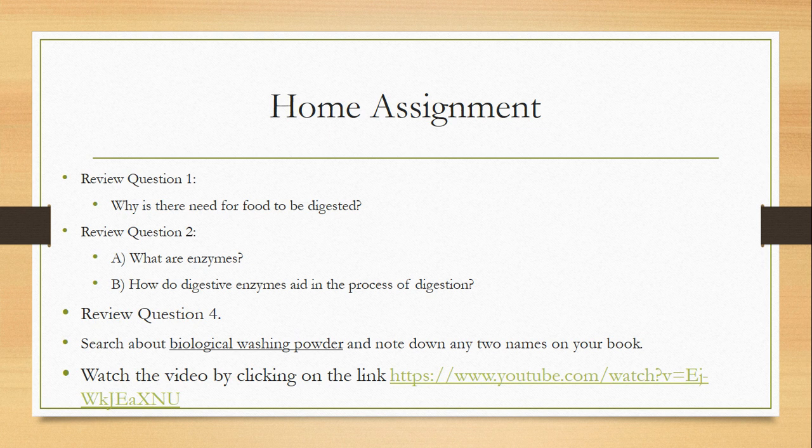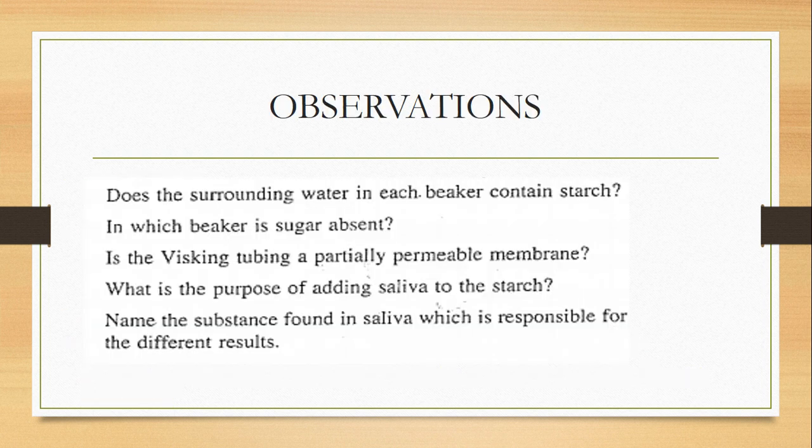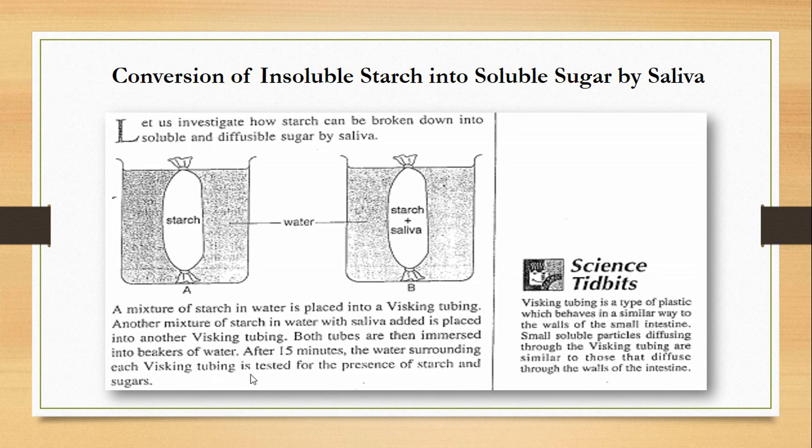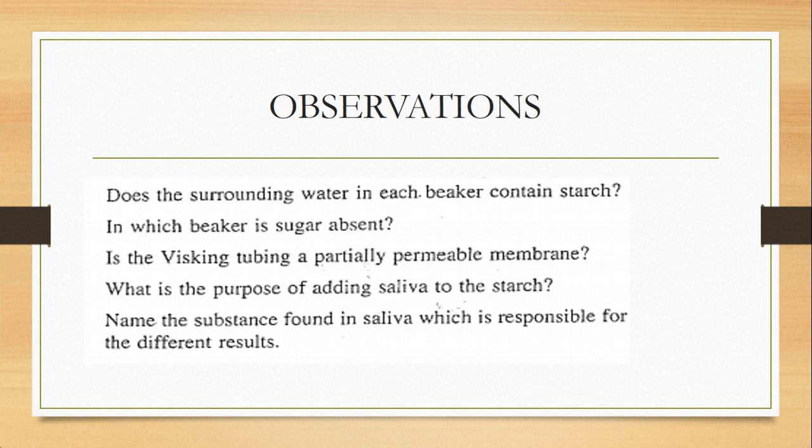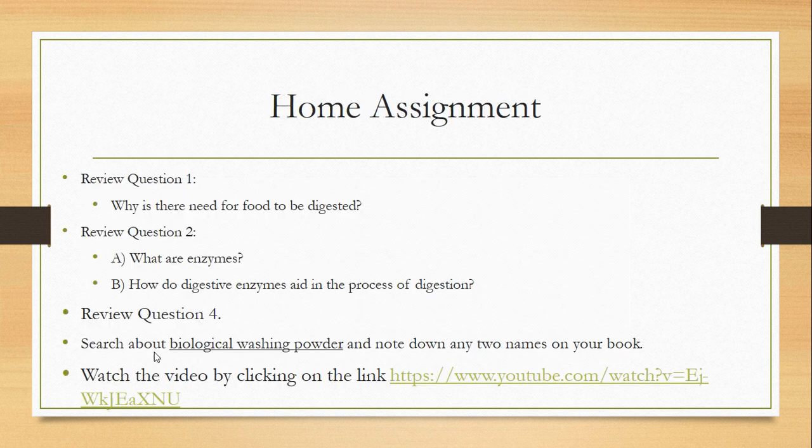Review question number 4, that is, briefly describe an experiment to investigate the conversion of insoluble starch into soluble and diffusible sugar by saliva. So this is the whole answer. It's an experiment. You can draw these diagrams, and in the description you can write this, and write the observations with complete answers. That will be your answer for review question number 4. And an additional question for you: search biological washing powders and note down any 2 names in your notebook or book.